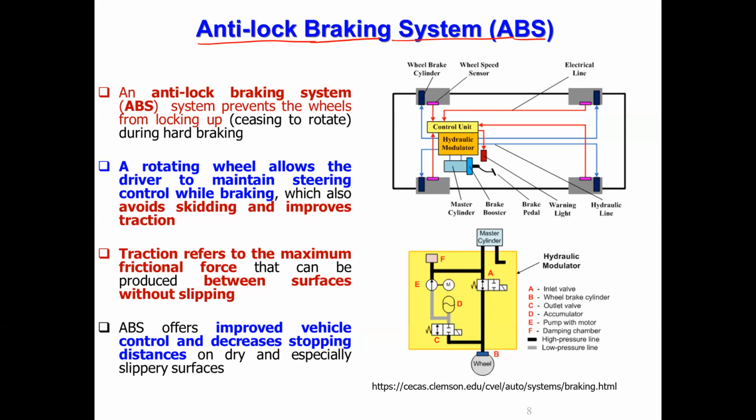By repeatedly applying and releasing the brake before the wheel gets locked, you can slowly dissipate the energy, and the vehicle will come to a stop without skidding.